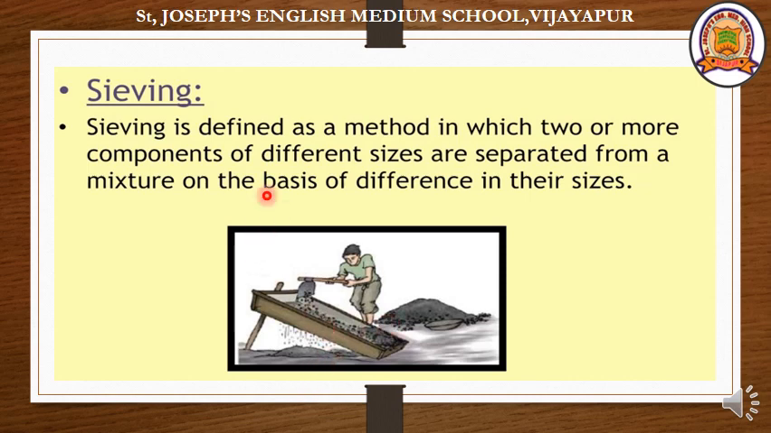Once again, I repeat the meaning of sieving. Sieving is a method in which two or more components of different sizes are separated from a mixture on the basis of difference in their size.